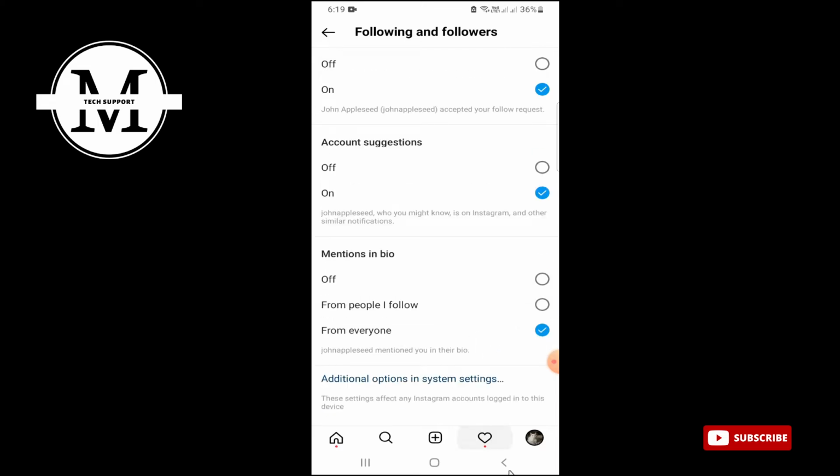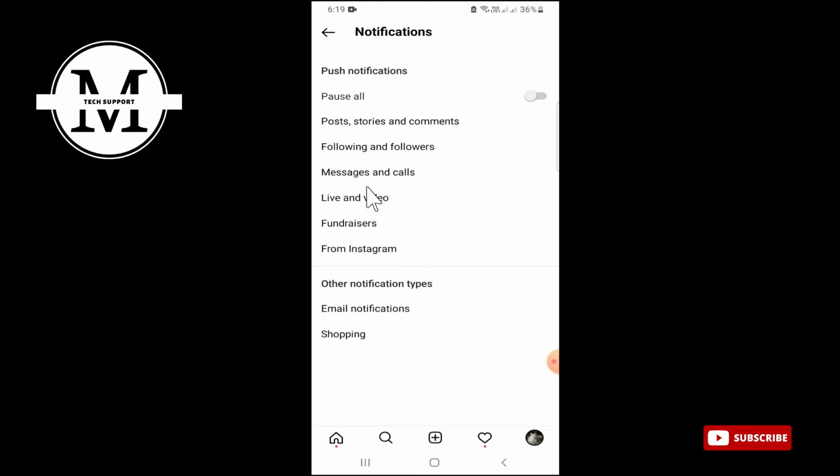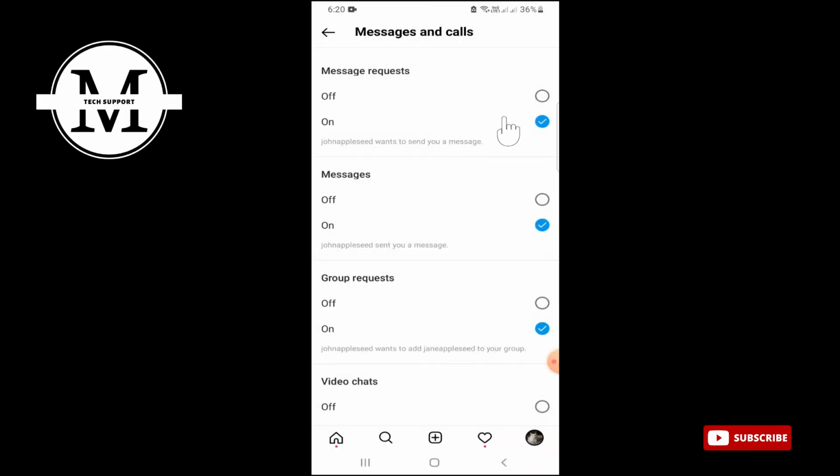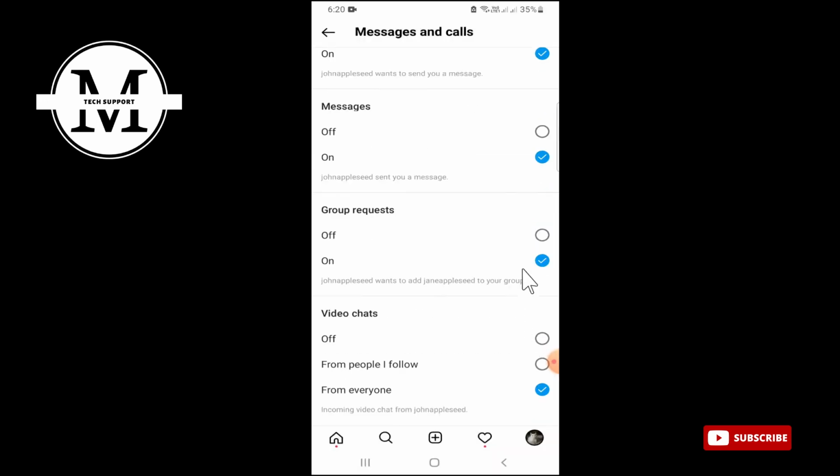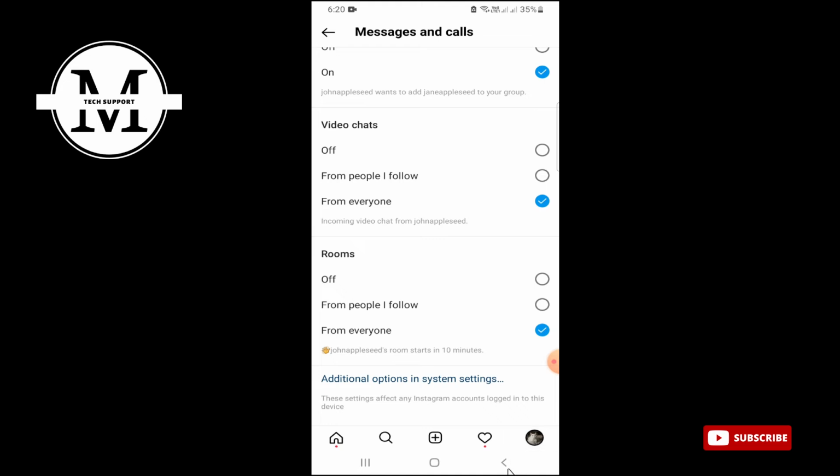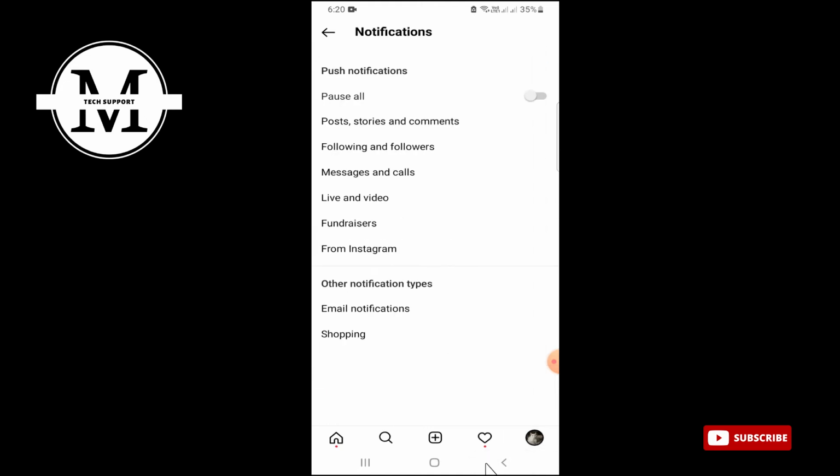here. Now when you come back, you have the second option of messages and calls. When you open it, again similarly you have to turn on all the notifications here. So one way is this, so that you can start receiving the notifications.